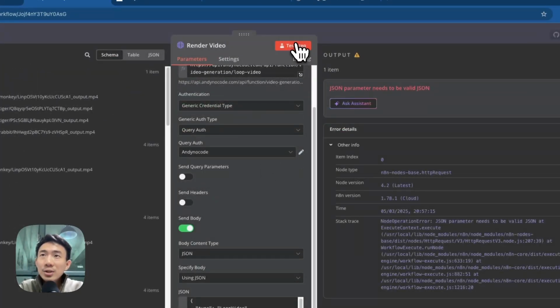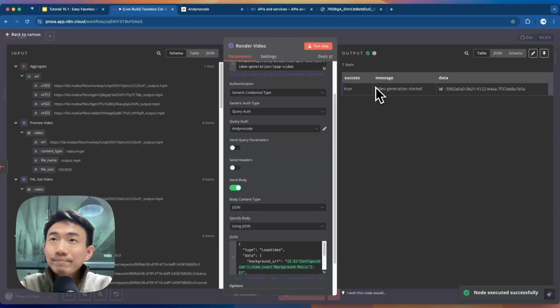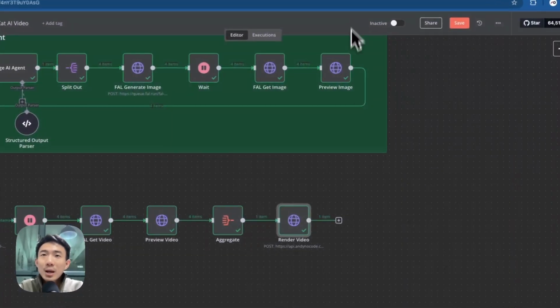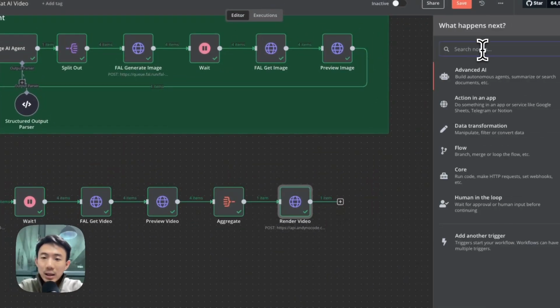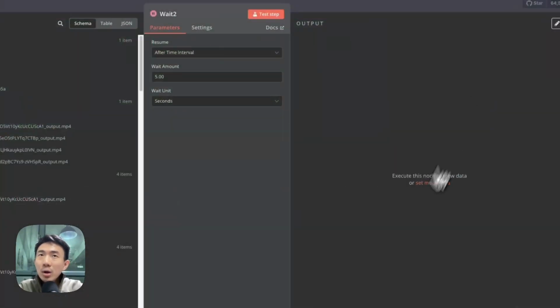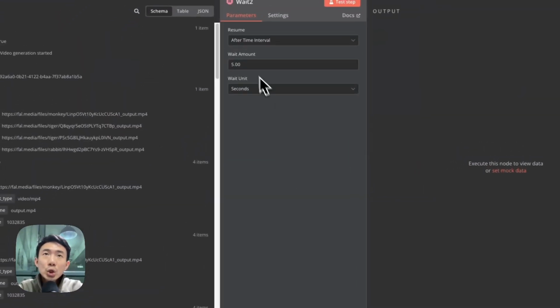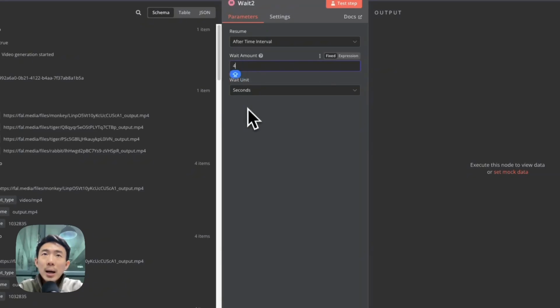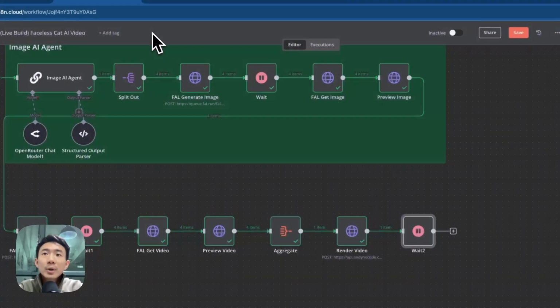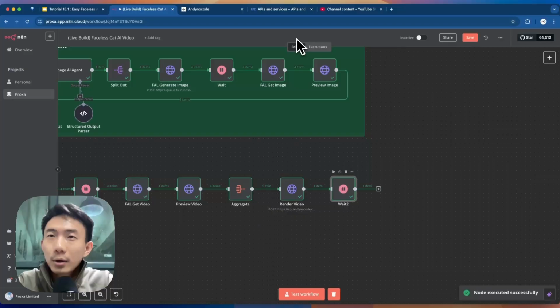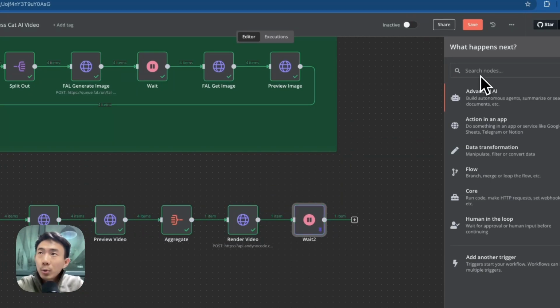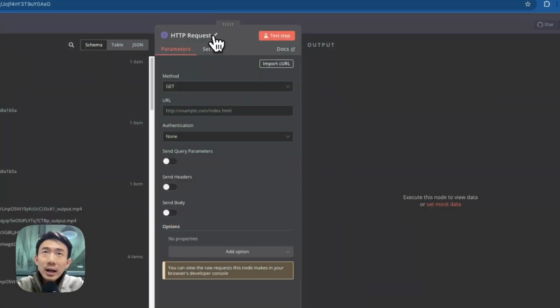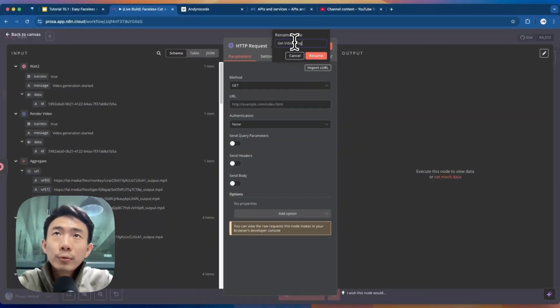Let's click test step. Great. Video generation started. So we can go to the next node and we can add a wait node as well. So for example, this time we can choose 4 minutes. Okay, and then we can start. Great, it is completed, and then we can add another HTTP request node for getting the video progress. So we rename it to get video progress.